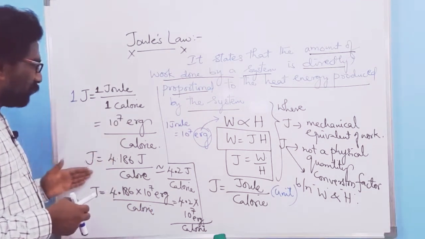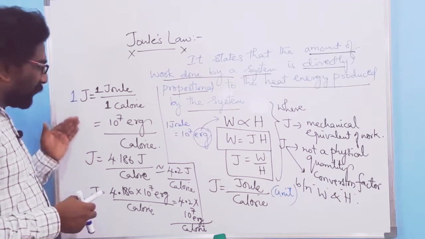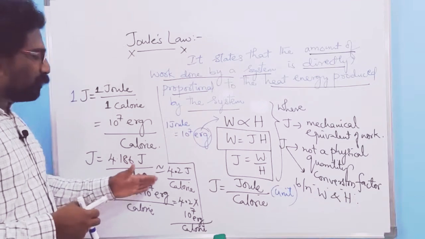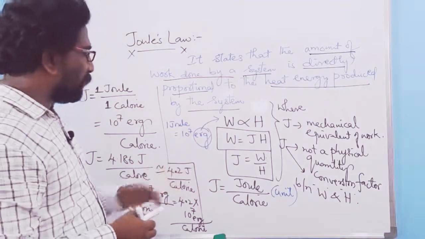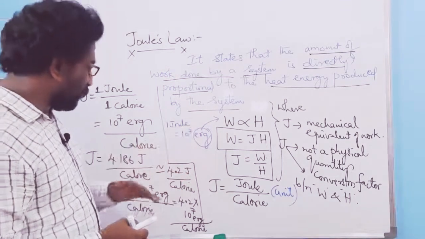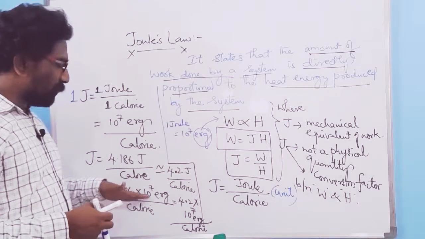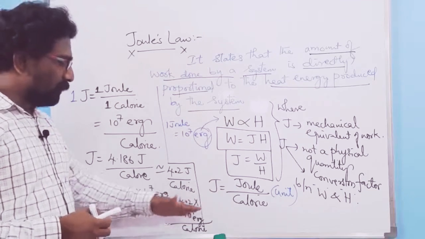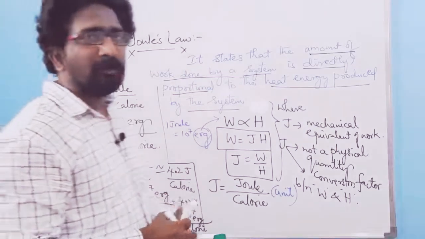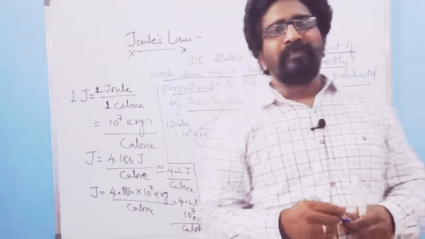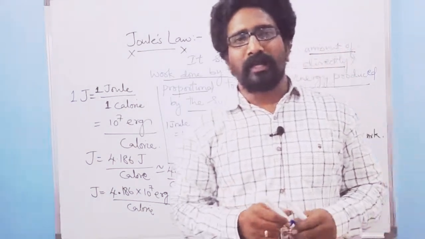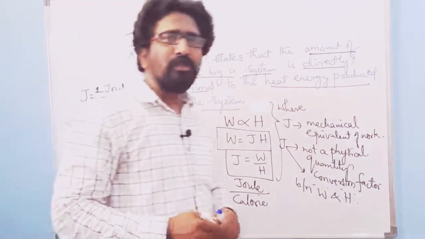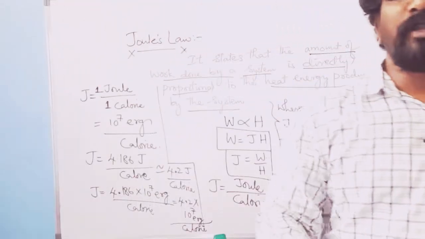So now 1 joule is equal to 1 mechanical work done. That's the mechanical equivalent of work done equal to 4.186 joule over calorie, approximated to 4.2 joule over calorie. If I write this equation in terms of erg, it will be 4.186 into 10 power 7 erg over calorie, that is equal to 4.2 into 10 power 7 erg over calorie. So this is the concept of what is meant by Joule's law in terms of thermodynamical concepts.